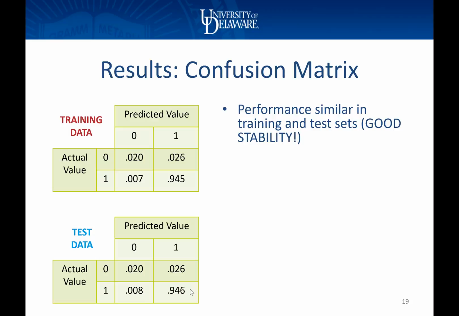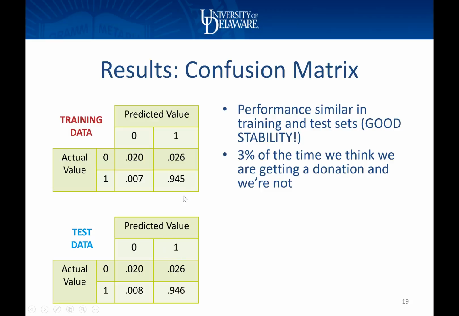We're going to judge on the same characteristics that we did for linear regression, stability and accuracy. But the similarity between training and test sets indicates that I can rely on this model when it's predicting new situations. So that's a good sign. Stability is important for my trusting future use of this model.